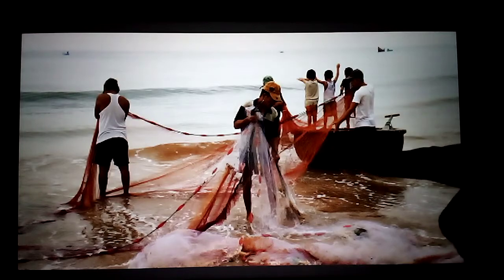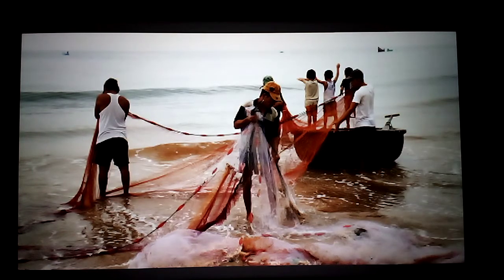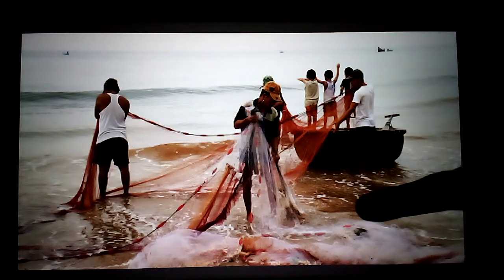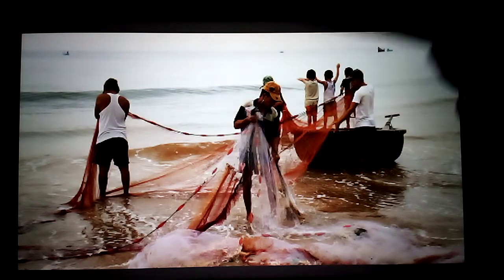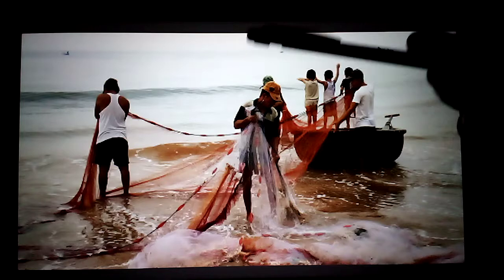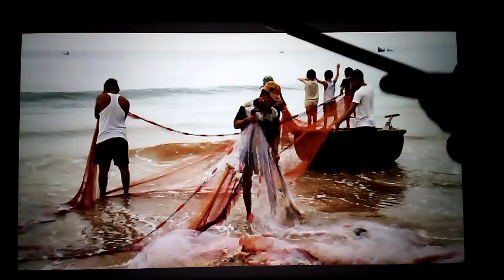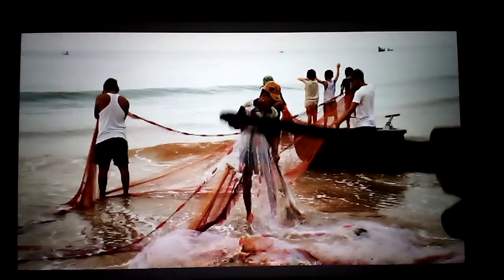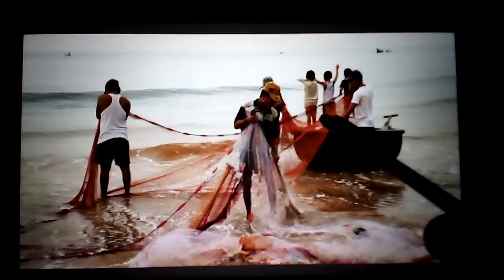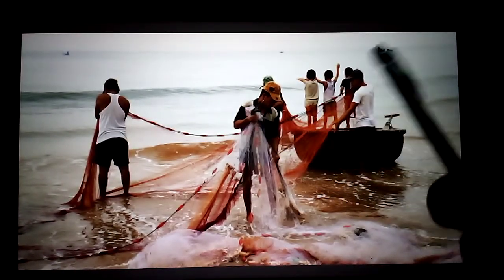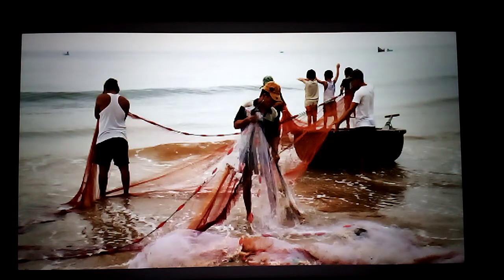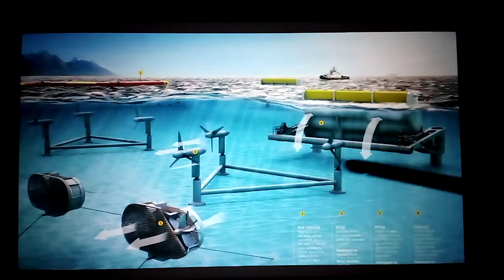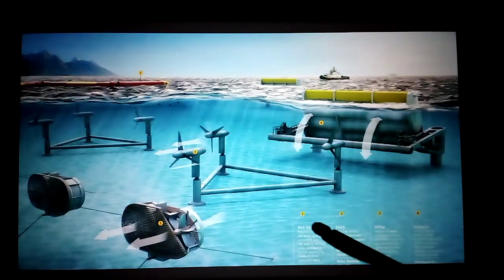This is how the tides help the fishermen. They are catching the fishes. Because of the tides, they need not go deep inside to catch the fishes. It is danger to their life. So near the coast, only 5, 10, or 15 kilometers away, they can get a good catch, a larger number of fishes.